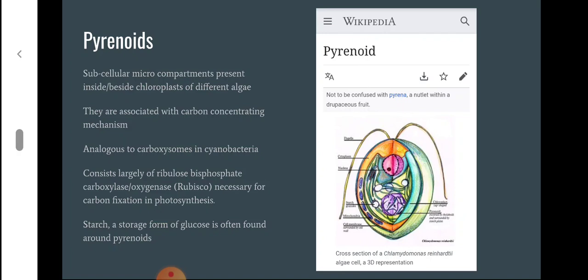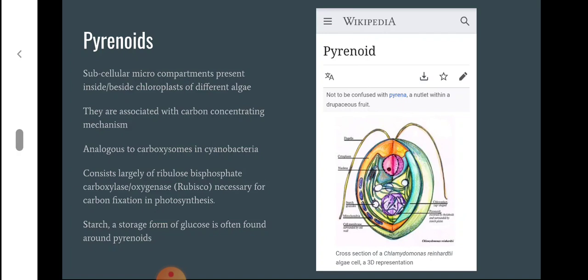In carboxysomes we can see rubisco, and in pyrenoids also we can see rubisco. That's why it is compared.